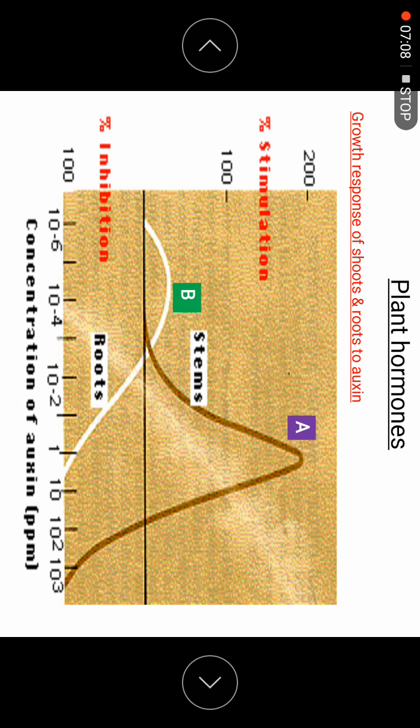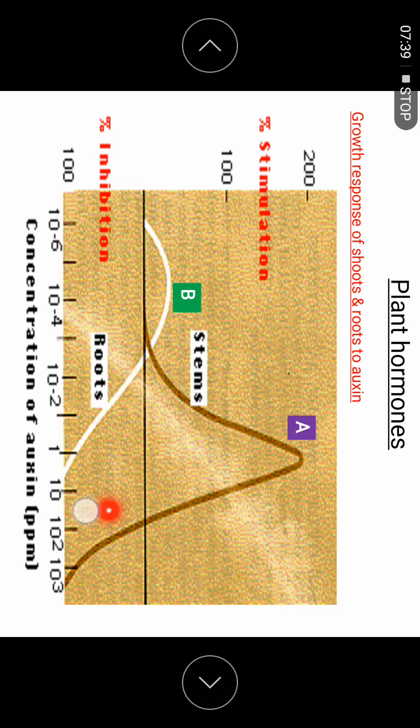This is another graph, also the same. B is the roots and A is the stem, so there are different concentrations. If I use a concentration of 10 to the power of -6 at the roots, it will start to grow longer. But if 10 to the power of -6 is used at the stem, it doesn't have any effect. That is how we explain it.